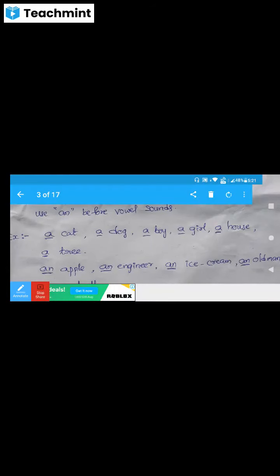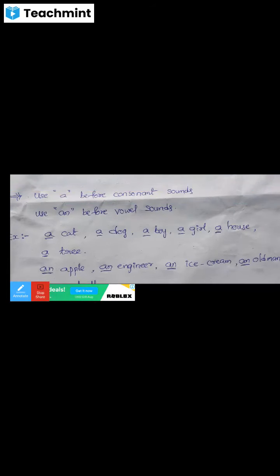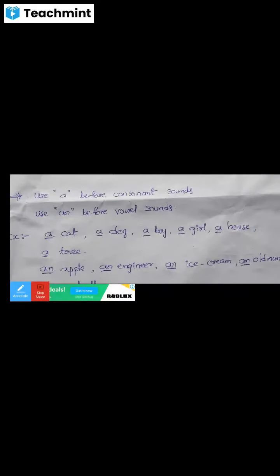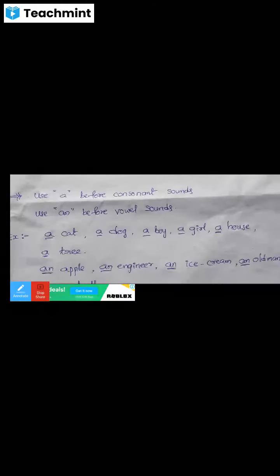Articles define a noun as specific or unspecific. Already we know what a noun is. Noun is a naming word. It tells the names of persons, places, things, rivers, oceans, etc. Noun can be divided into two types: one is abstract noun, the second is concrete noun. Concrete noun is again subdivided into four types: proper noun, common noun, material noun, collective noun.